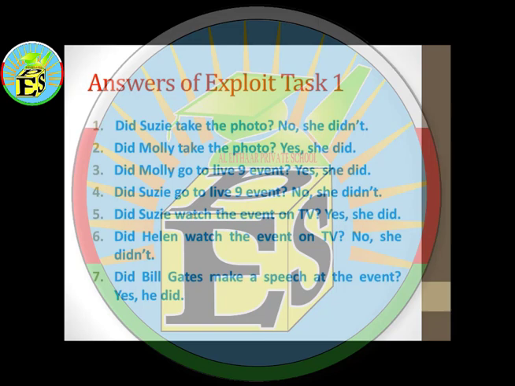So here are the answers of Exploit Task 1. I want you to bring your notebooks and write the answers in there, and include the page number, which is 63. Once you finish doing this, I want you to read task number 2 and try to do it.